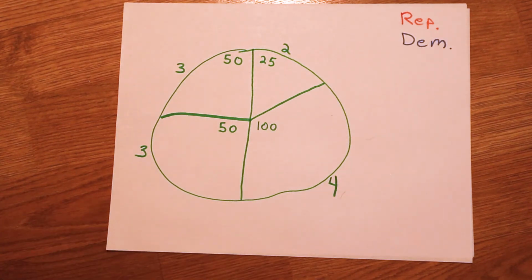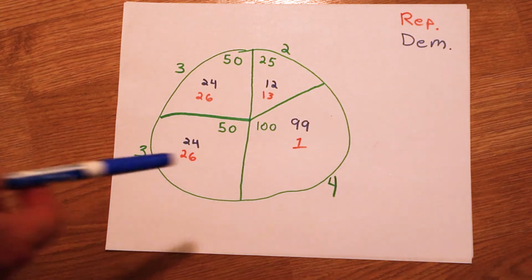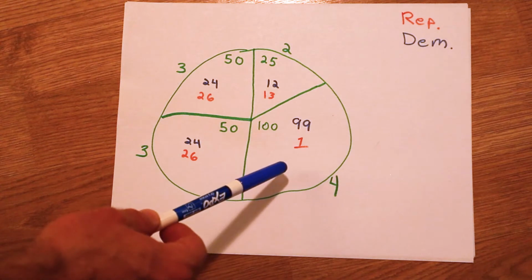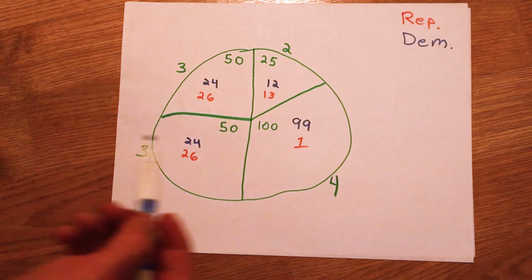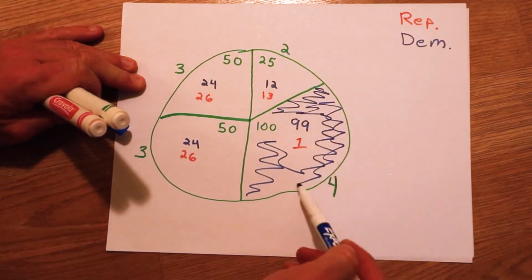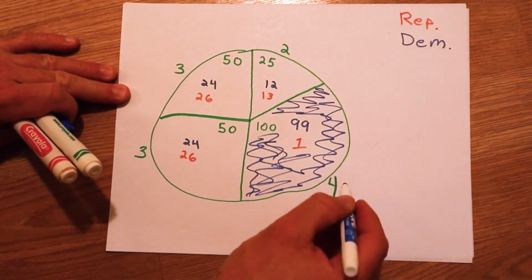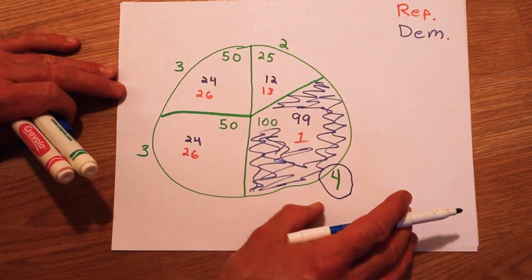Now I will put the total votes for each state on the paper. Okay, so now we have the total amount of Democratic votes and the total amount of Republican votes. So you can see here, the Democratic vote beat the Republican vote. So the Democrats would win this state. So let's color this state blue. Okay, so the Democrats win 4 electoral votes. So we'll circle that with blue.